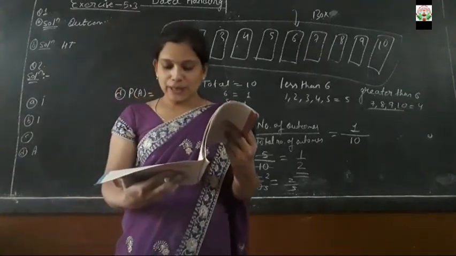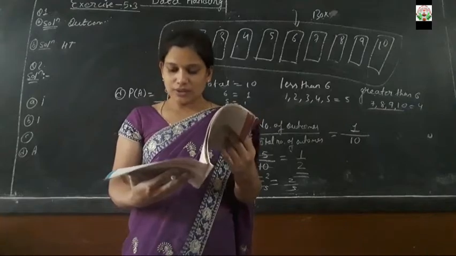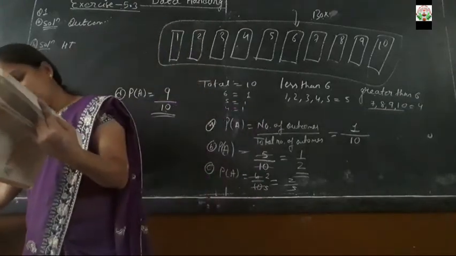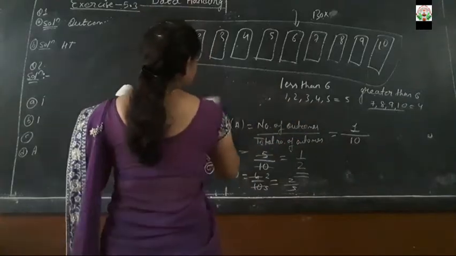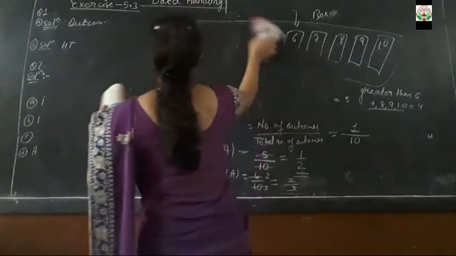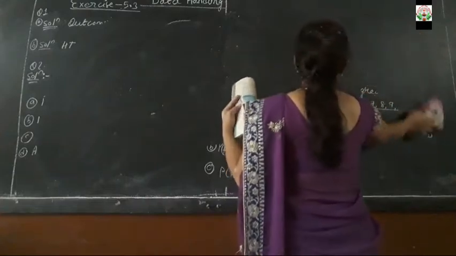If you have a spinning wheel with 3 green sectors, 1 blue sector and 1 red sector, what is the probability of getting a blue sector and a red sector? So here I will draw one spinner and I will show you.